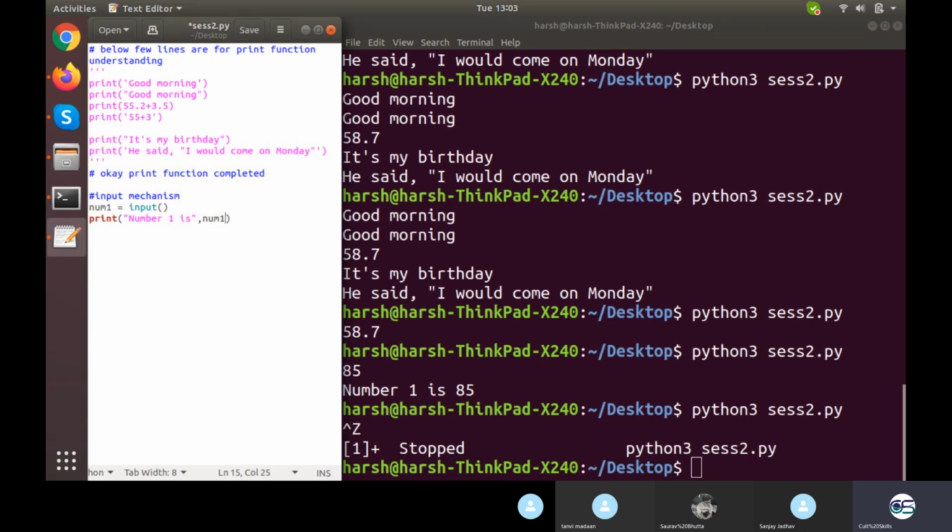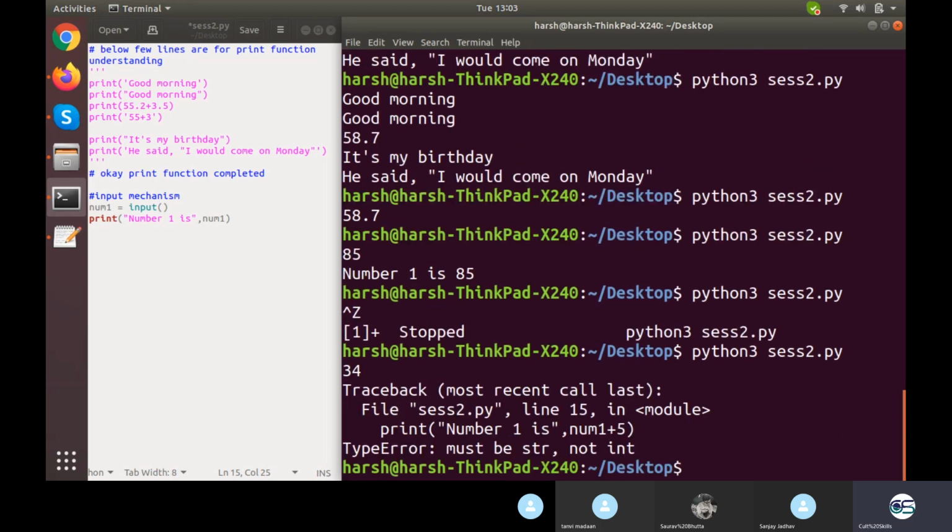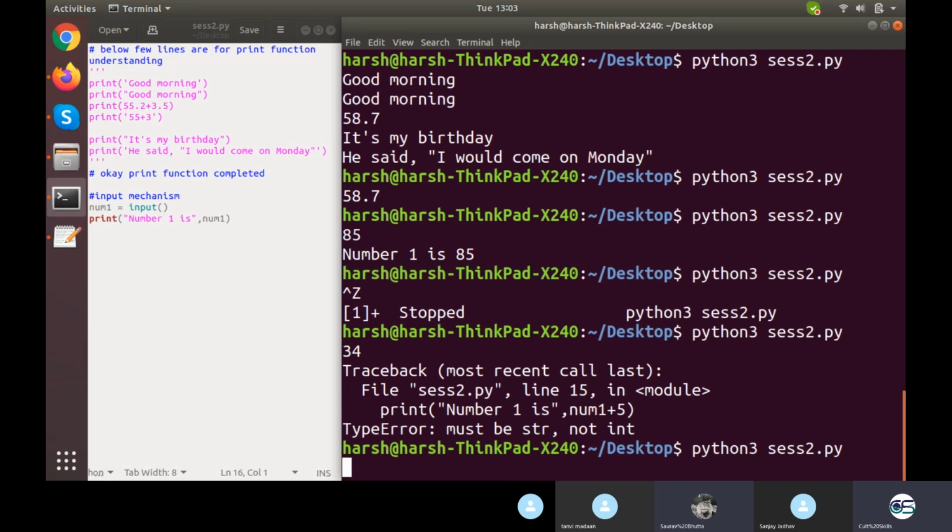I have given the number, and it's saying that number1 is 85. Whatever I give will be displayed. Suppose I give 34, it'll say so. I forgot, sir, to say what the meaning of the line num1 is equal to input parenthesis is. What is this line doing? Equal means whatever is on the right should be stored on the left. Now what is on the right? Let's read it one by one. It is an input function. So what will the input function be doing? It will wait for me to input something and press enter.